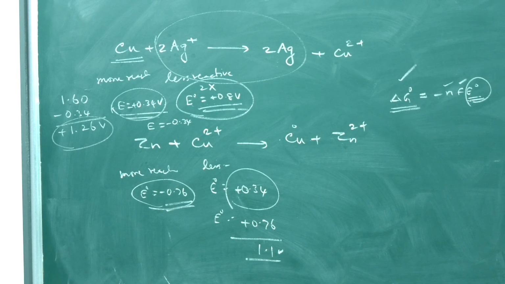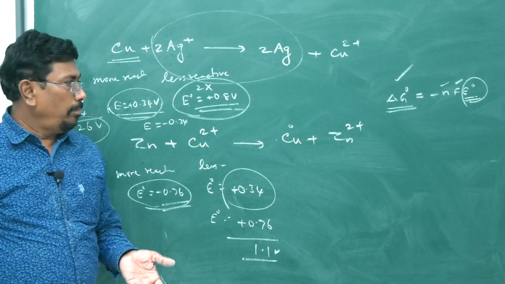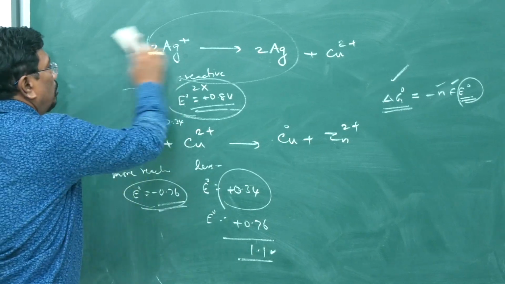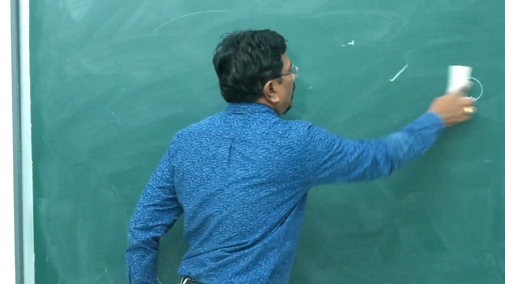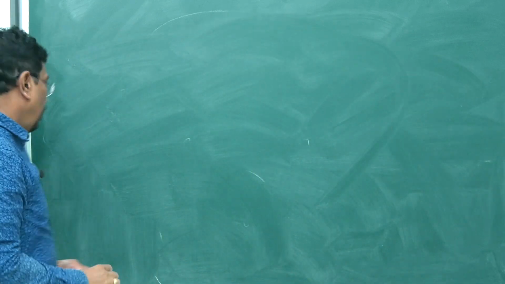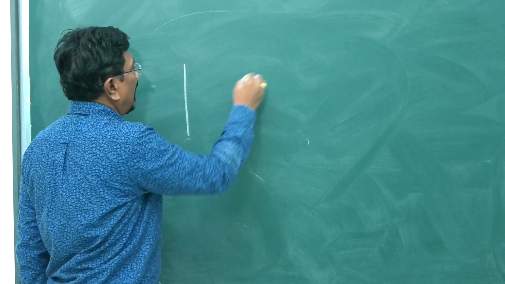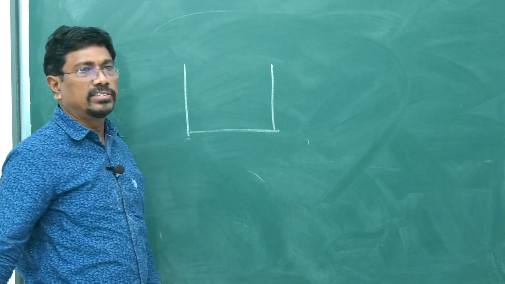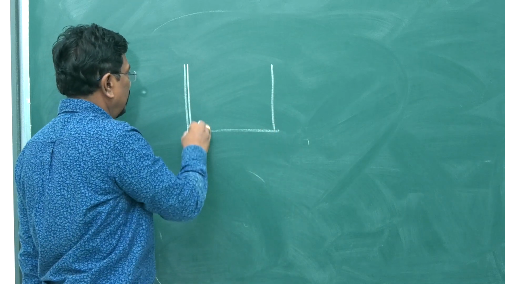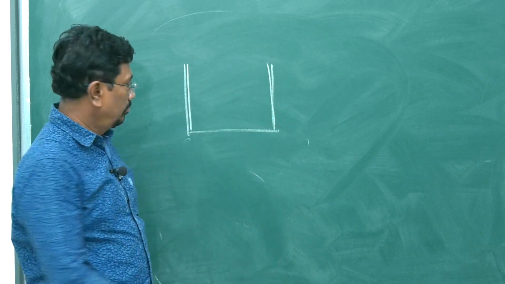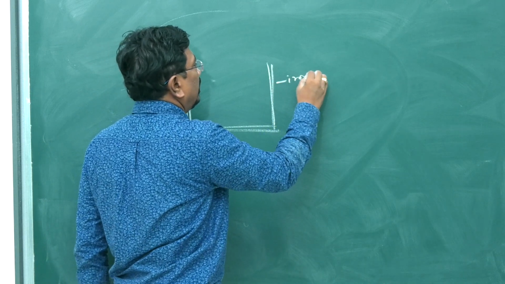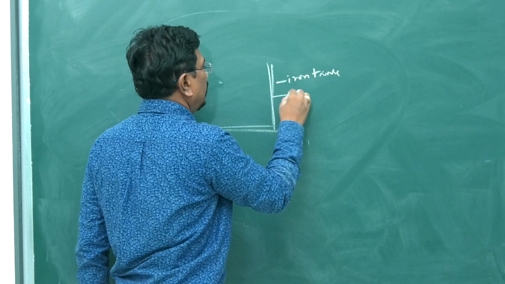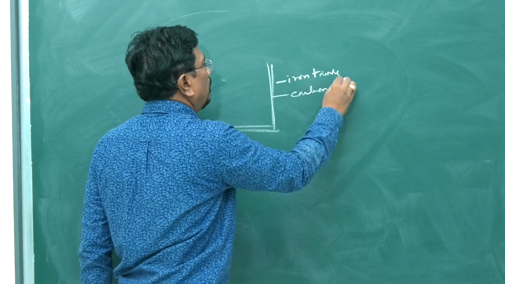Next, extraction of aluminum by the Hall-Héroult process is also based on the electrochemical principle. Only here, what we are doing, in the iron tank, it is the iron tank lined inside with carbon. All right, carbon lining I can say.